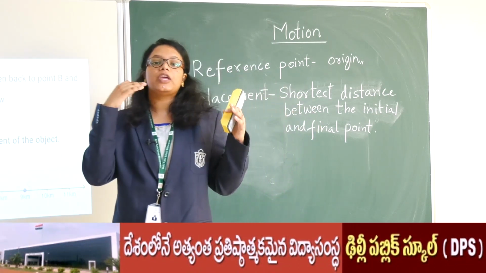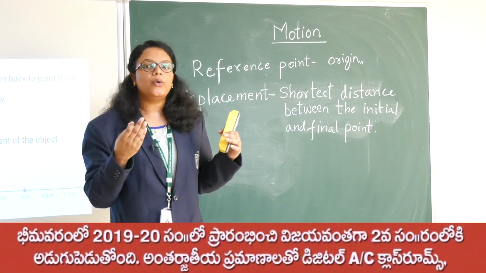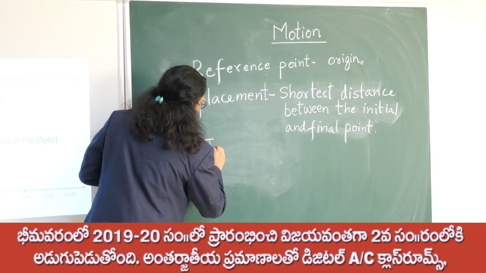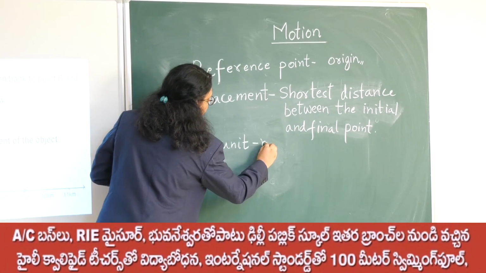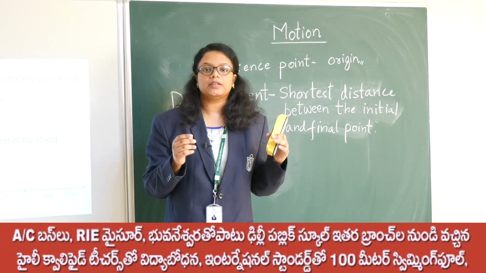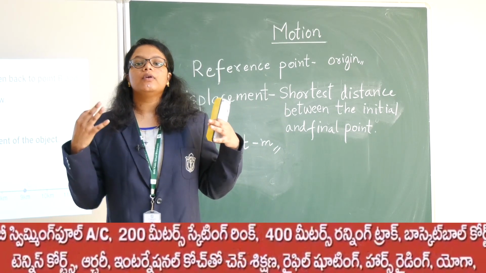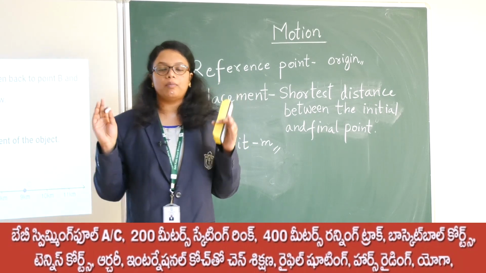We usually follow the SI unit throughout the world. So the SI unit for distance and displacement is meter. Whenever we have problems, we should try to use the proper SI unit.